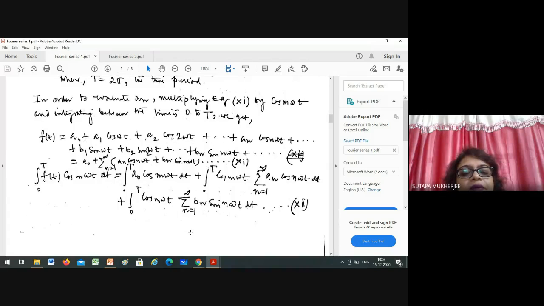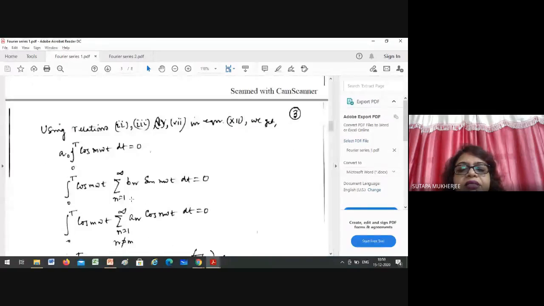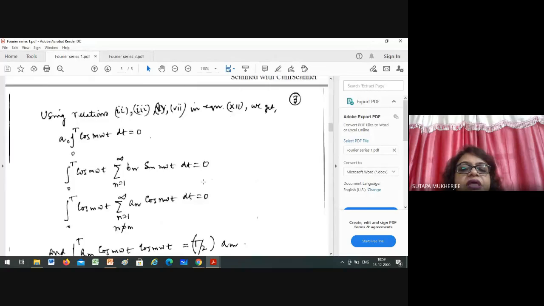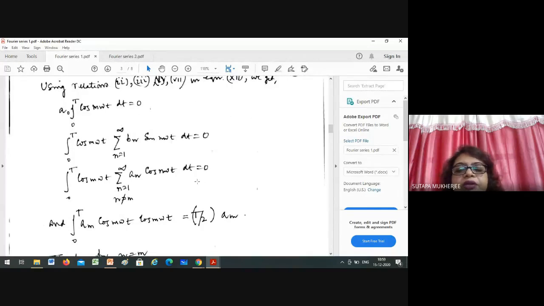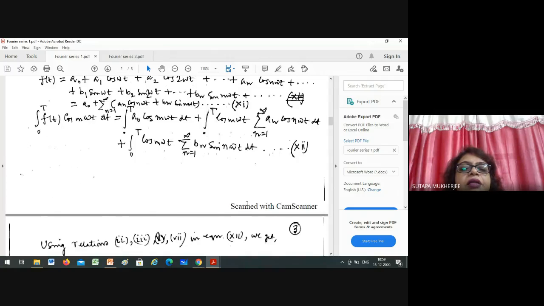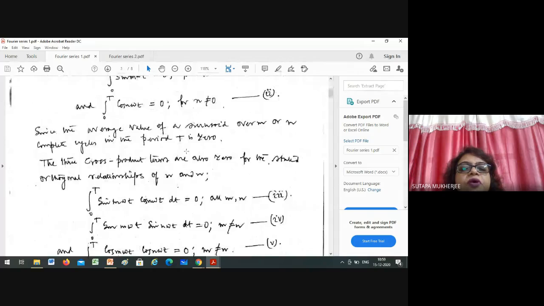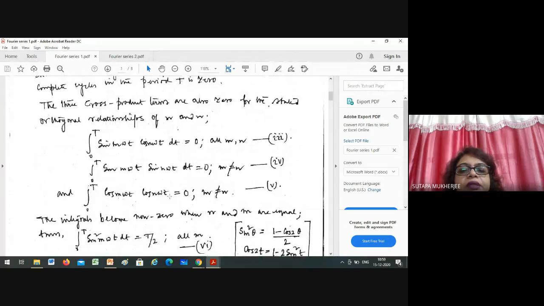Now come to here. The integral of cos m omega t dt equals 0. You know that already. The integral of cos m omega t times b_n sin n omega t equals 0. The integral of cos m omega t times a_n cos n omega t equals 0 for m not equal to n, and for m equal to n this is equal to capital T by 2. How can you get it? Go through this and check it from all these formulas.